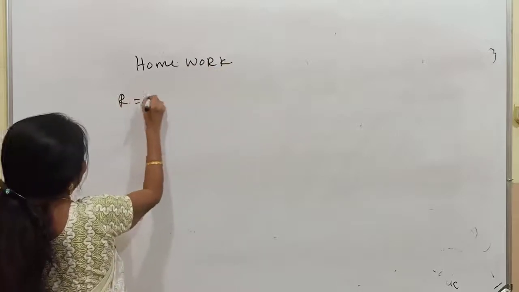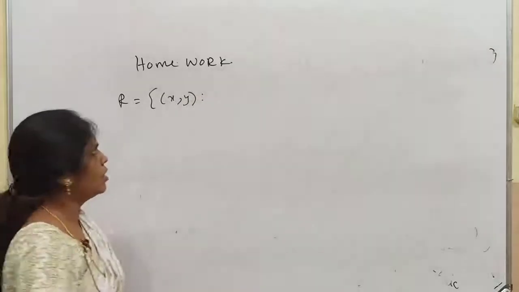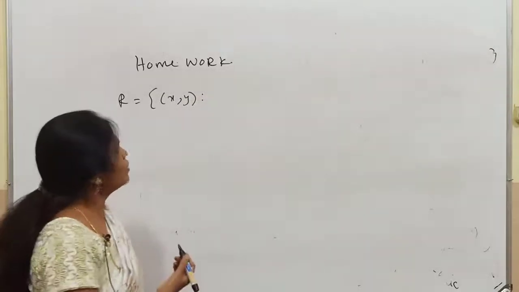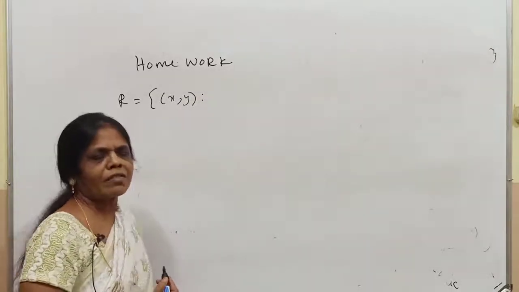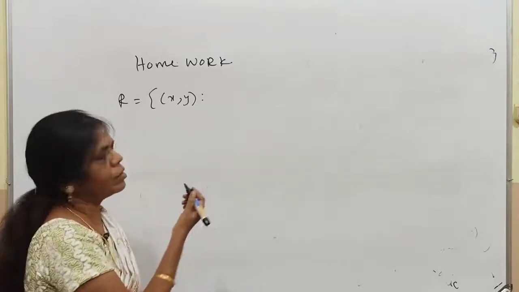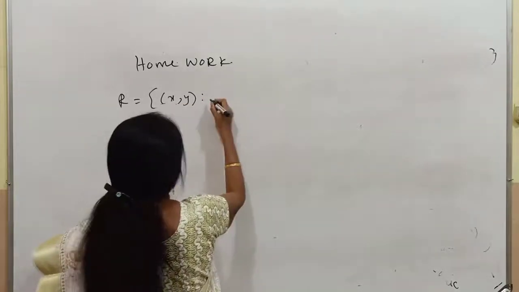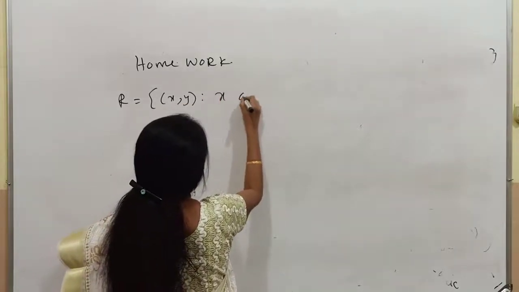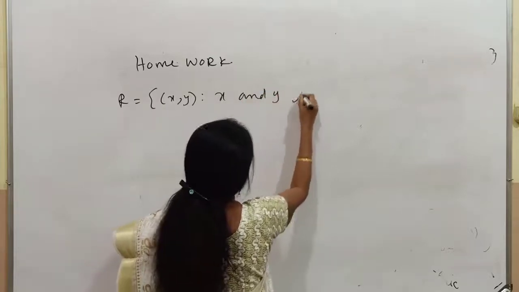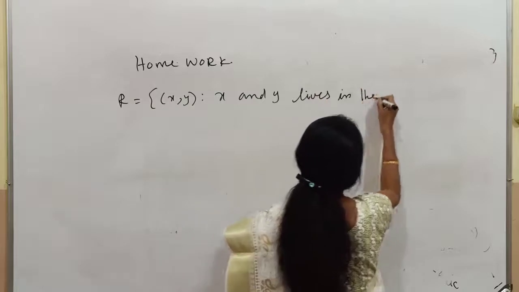R equal to x, y such that, what is the set related to R? The set of all human beings staying in the town. R equal to x, y such that x and y live in the same locality.